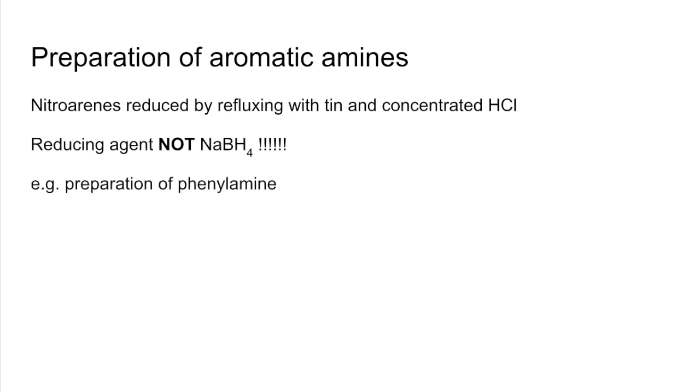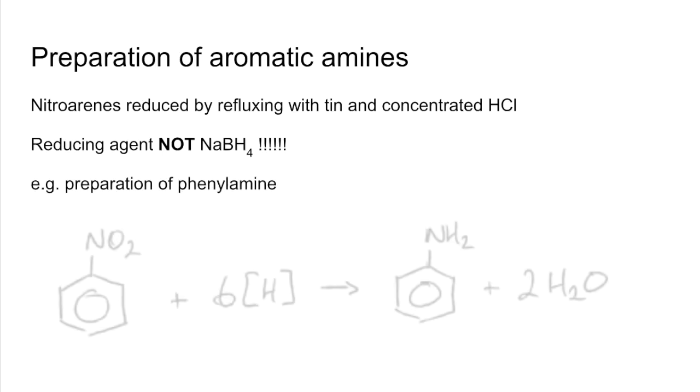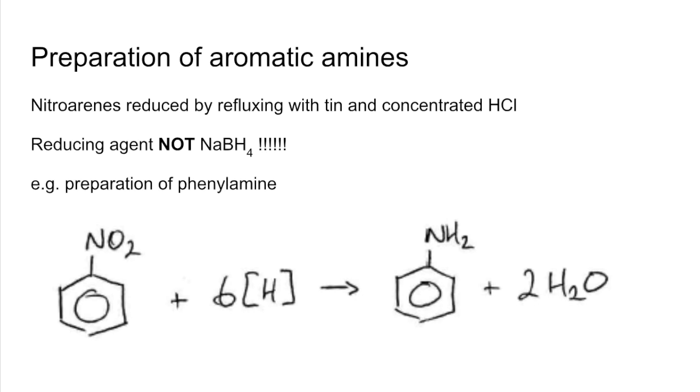So the example I'm going to use is the preparation of phenylamine. So you would take nitrobenzene, react it with your reducing agent, and you would make your phenylamine and 2 moles of water. So notice that the reducing agent, for every nitro group that's reduced, you need 6 moles of reducing agent.